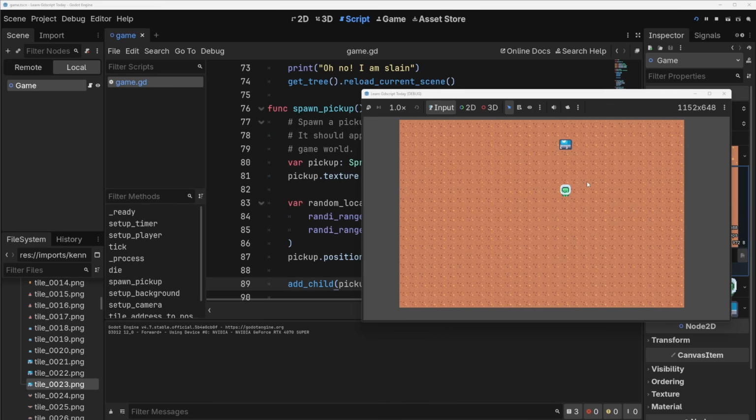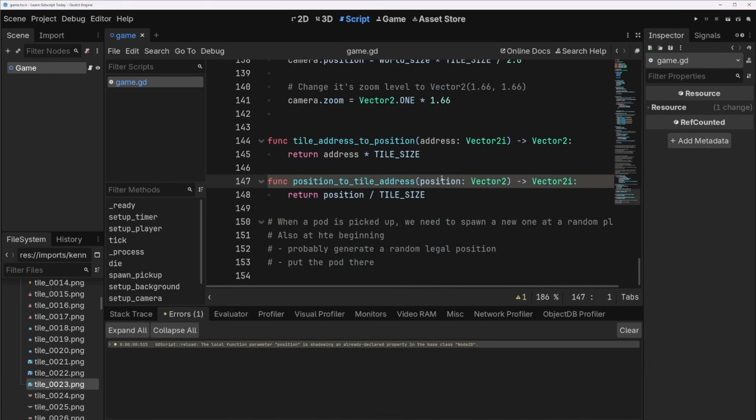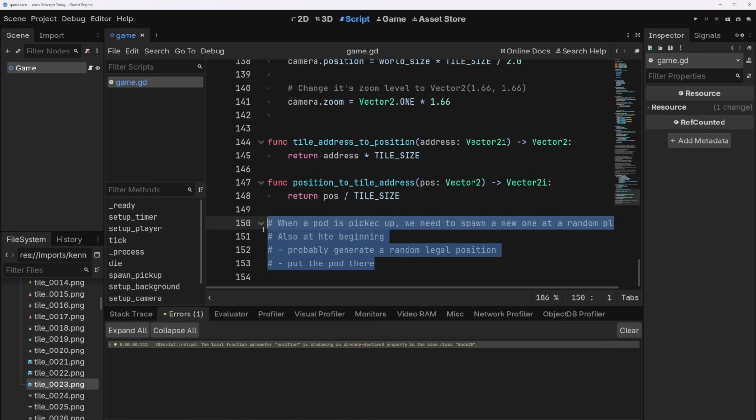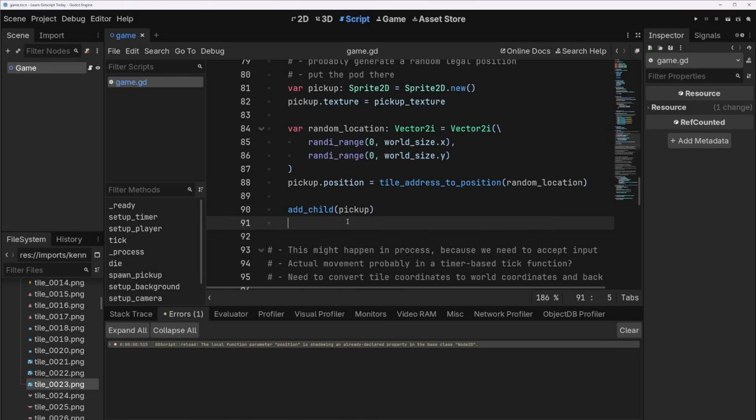Hey, that's a pickup to go to. I'm going to go for it. Okay, of course, we're not actually colliding with anything yet, so maybe that's the next thing to do. I have a debugger message here. Okay. I need to call this something other than position, so I'll call it pause. Okay, great. So let's just move this stuff to here, spawn_pickup. Okay, we have a pickup now.